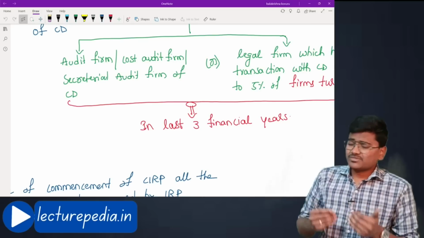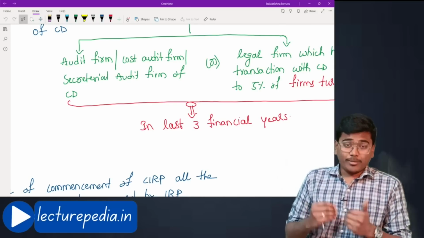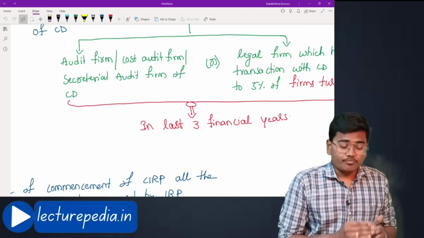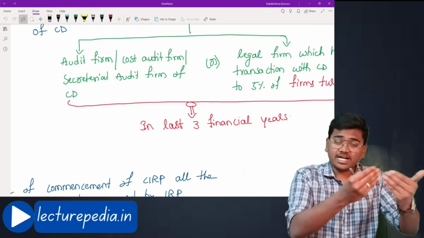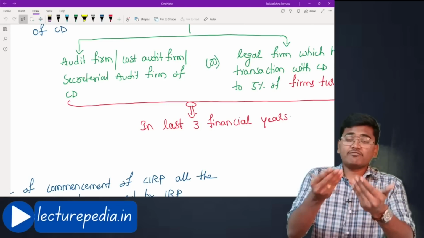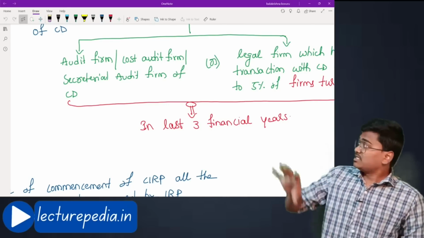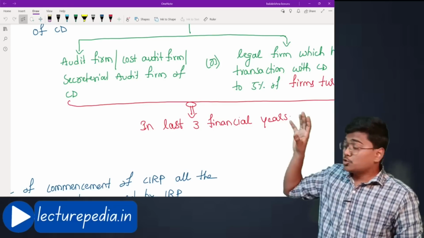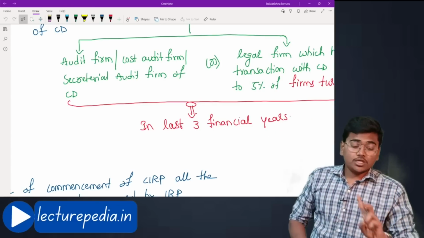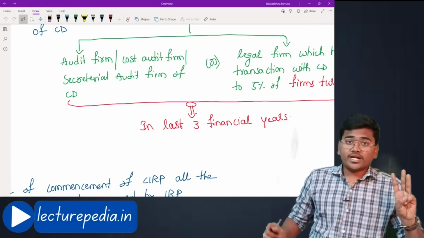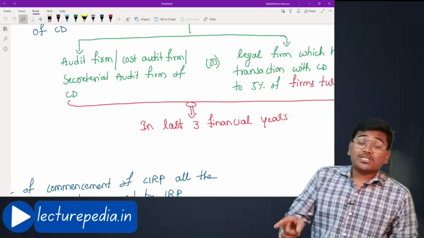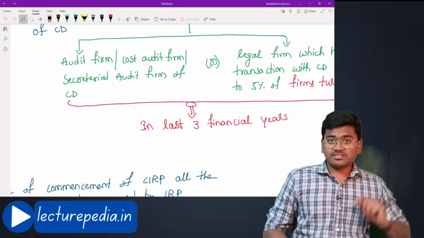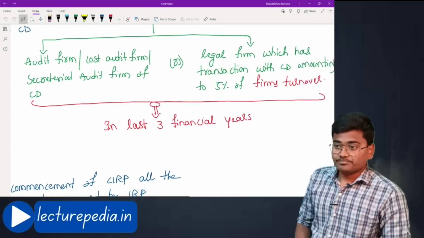This corporate debtor might have a firm of auditors, secretarial auditors, and cost auditors. The insolvency professional whom you are appointing as a resolution professional should not be an employee, partner or proprietor of these three firms for the preceding 3 years. This requirement has to be checked for the preceding 3 years. That is the first condition.